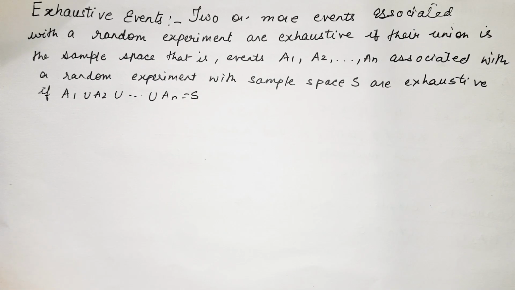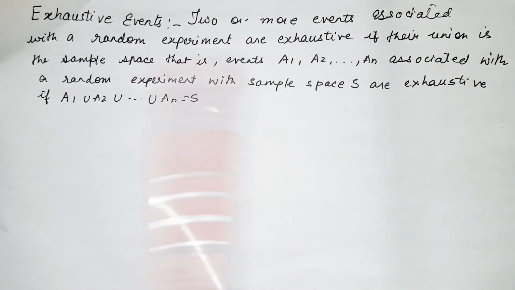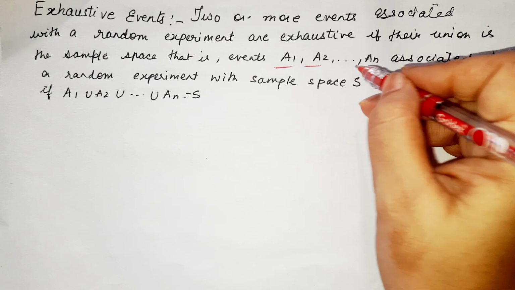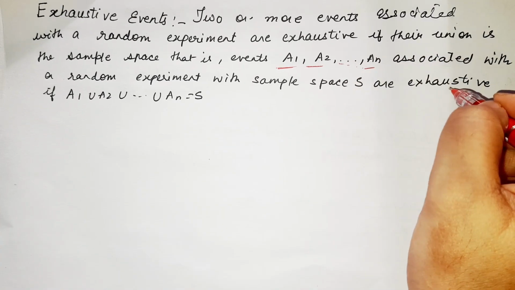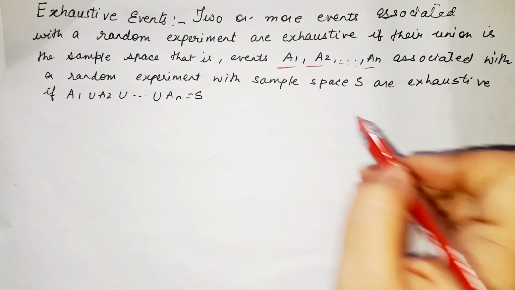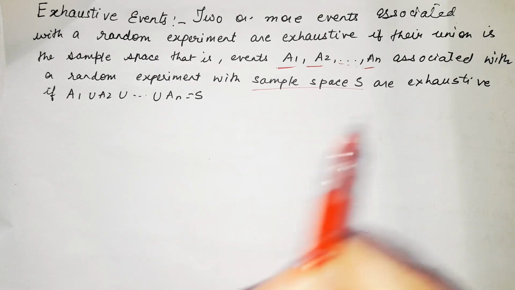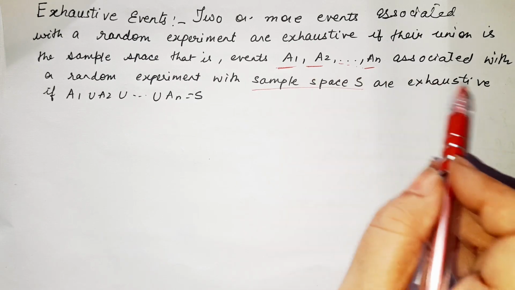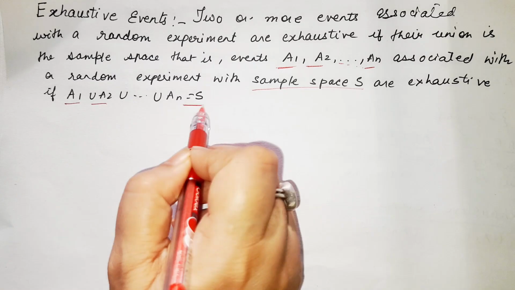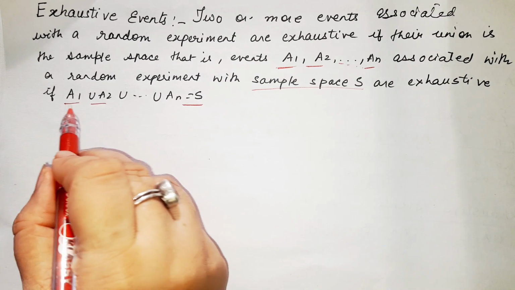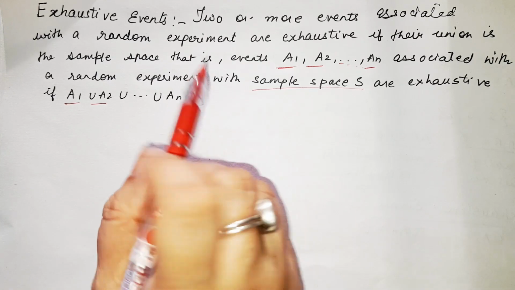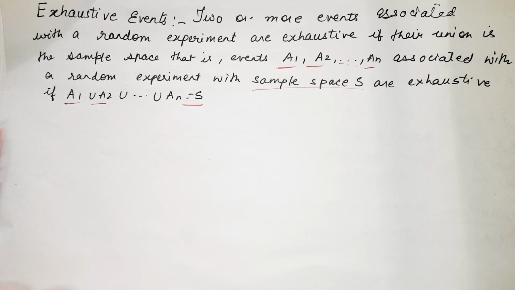That means two or more events A1, A2, up to An are associated with a random experiment and they have a sample space S. When are these events called exhaustive? If the union of all these events results in the sample space. When you find the union of all these events and it is not equal to the sample space, we cannot say that the events are exhaustive.